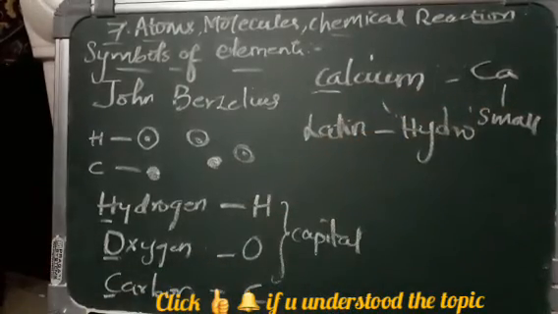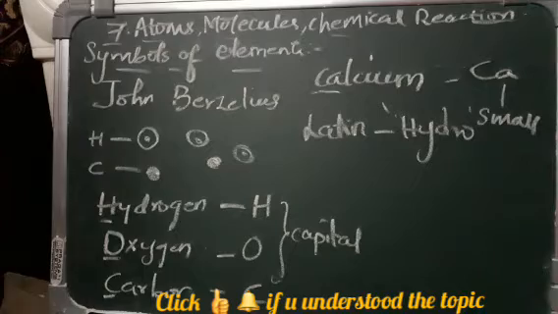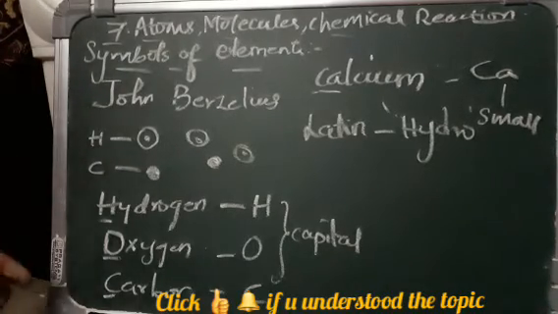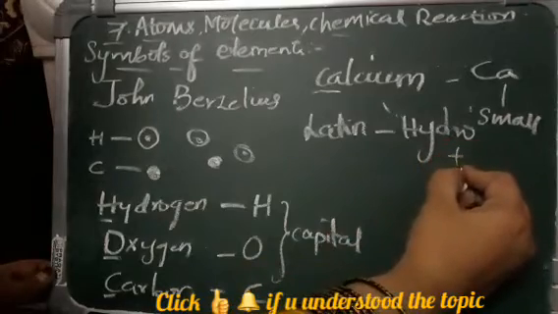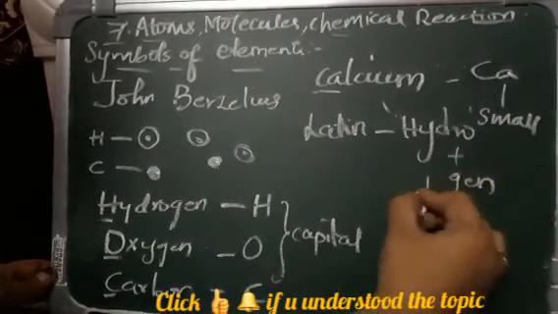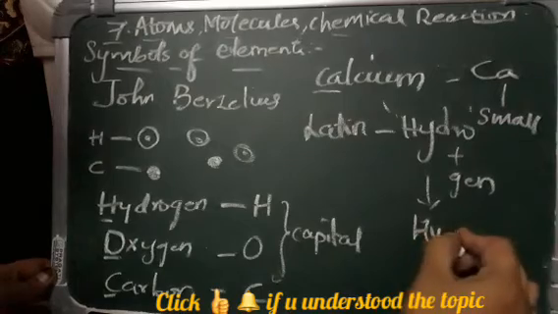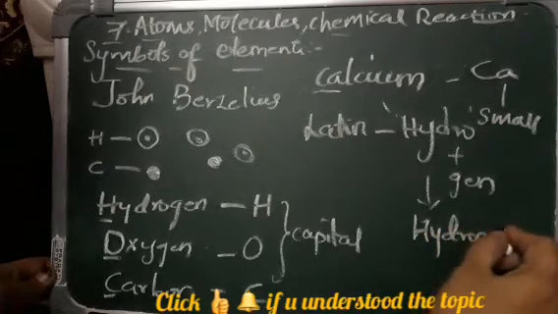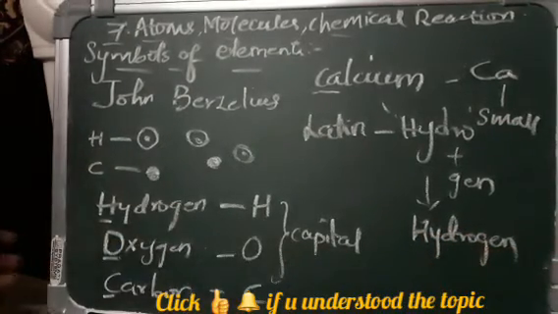They use the term hydro for water. So the element that combined with oxygen to give water was named hydrogen. Why? Hydro plus gen gives hydrogen. So like this the word hydrogen came into existence.